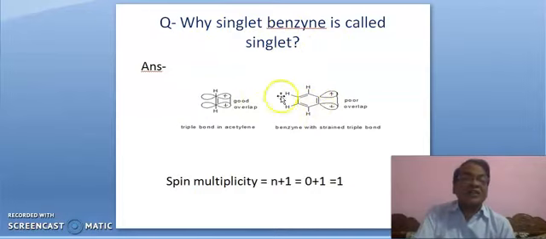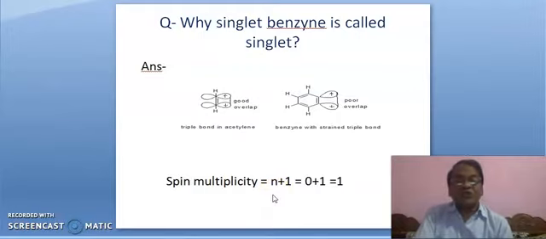It is the singlet benzene, and spin multiplicity is equal to 2S plus 1 or n plus 1, where S is the total spin quantum number, and S is equal to n by 2. So, 2S plus 1 is equal to n plus 1, where n is the number of unpaired electrons, and here the number of unpaired electrons is 0. These two electrons are paired.